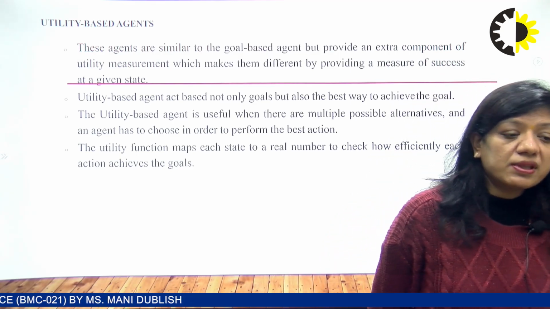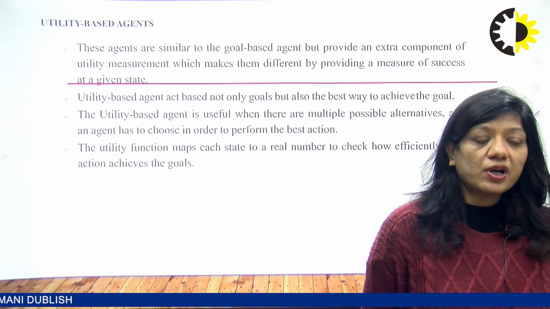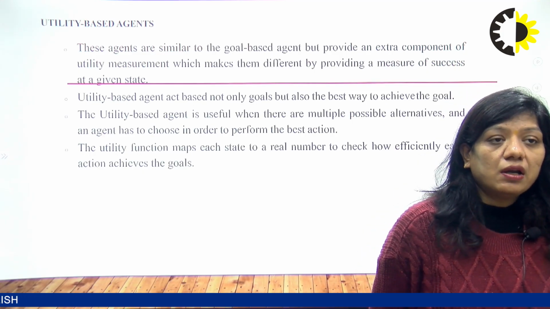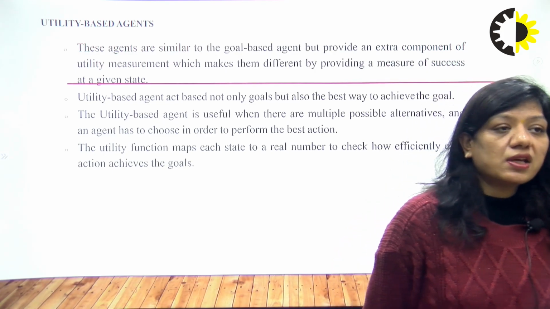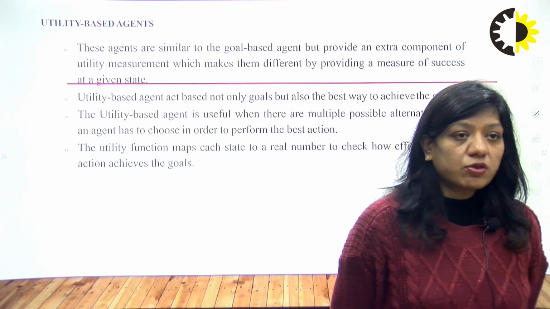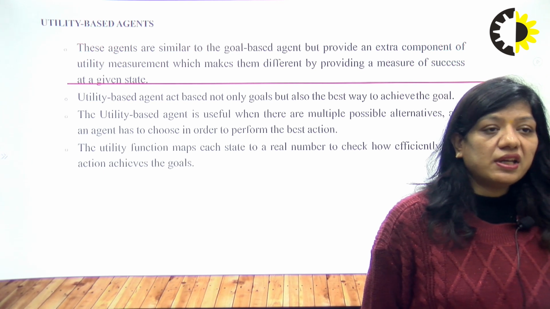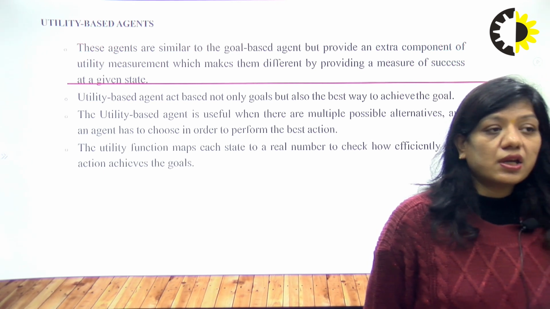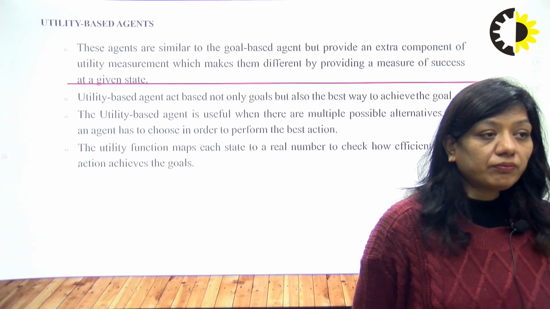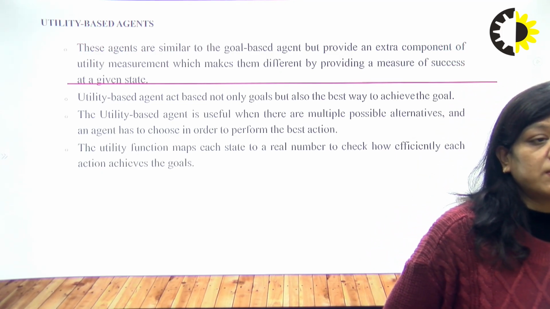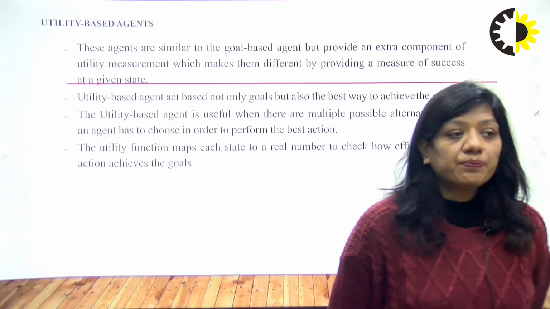Last, utility based agent. So these agents are similar to the goal based agent but provide an extra component of utility measurement, which makes them different by providing a measure of success at a given state. So the utility based agent acts based on not only goals but also the best way to achieve the goal. The utility based agent is useful when there are multiple possible alternatives and the agent has to choose in order to perform the best action. So the utility function maps each state to a real number to check how effectively each action achieves the goal.